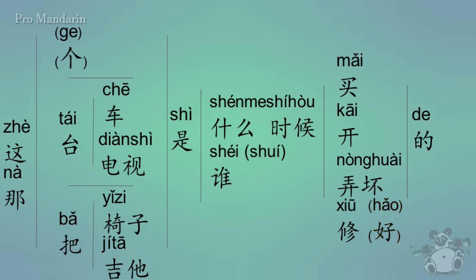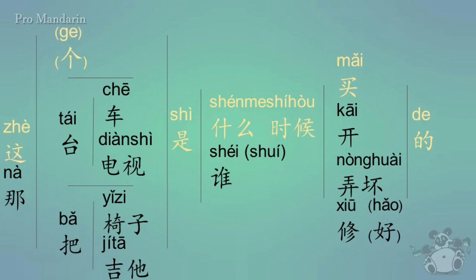All right, now let's go ahead and get a couple examples in. With this sentence structure, if you wanted to say, when was this bought? And it could be anything, it doesn't matter what you're talking about. You could say, 这个是什么时候买的? Now, you could actually take out the ge, and this would actually make you sound a little bit more native, because if there isn't a noun right after 这 or na, they're just going to say 是 most of the time. They're not going to use any classifiers. But if there is a noun, they will put some kind of classifier just before it when they're using 这 or na, okay? So, in this case, you'd more likely hear 这是什么时候买的?